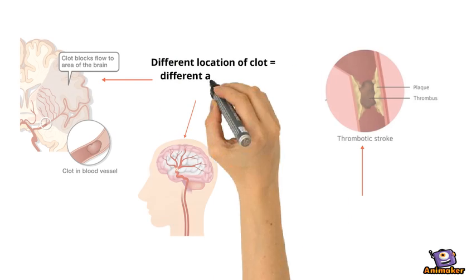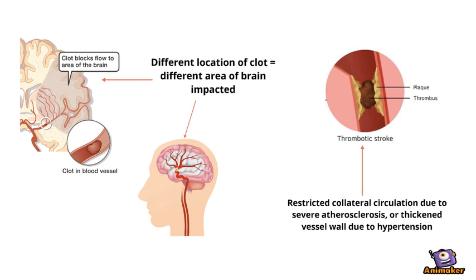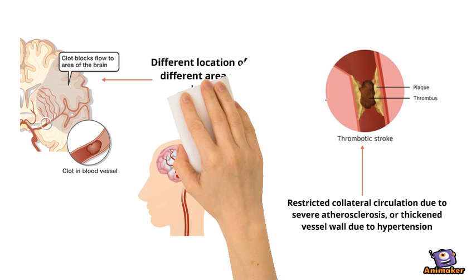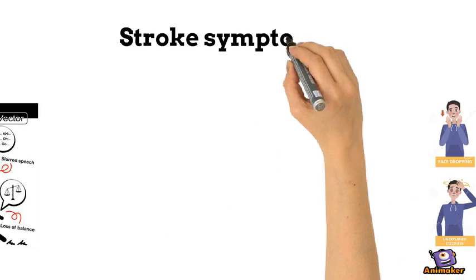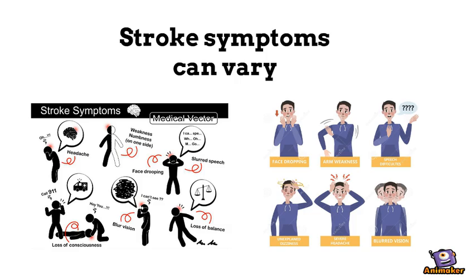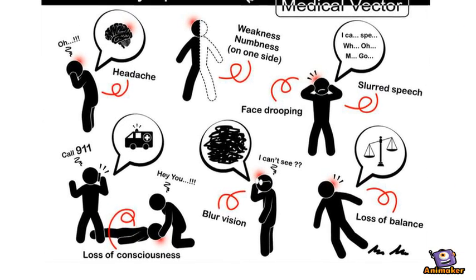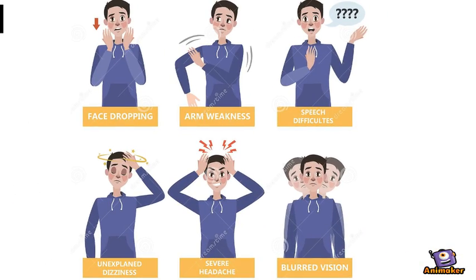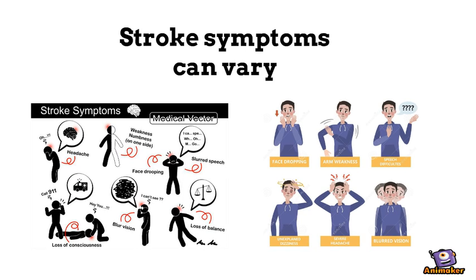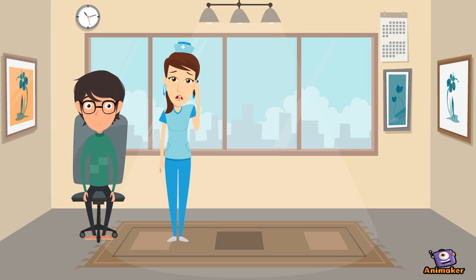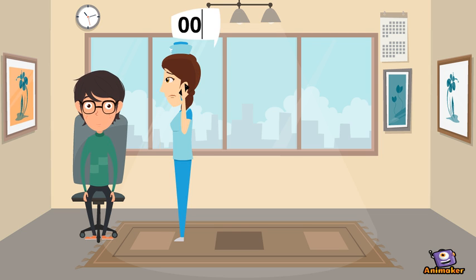The severity of this is dependent on the circulation of connecting vessel branches and the size and location of the occluded vessel. In patients with severe atherosclerosis or conditions such as hypertension, the amount of collateral circulation is limited due to thickened intima. In small arteries, stroke symptoms may be motor or sensory deficits, whereas large artery occlusion can present with various abnormalities as different regions of the brain are serviced by different vessels. Following occlusion, if intervention is delayed by more than a few hours, the recovery outcomes continue to worsen for the patient, so treatment should be sought immediately.